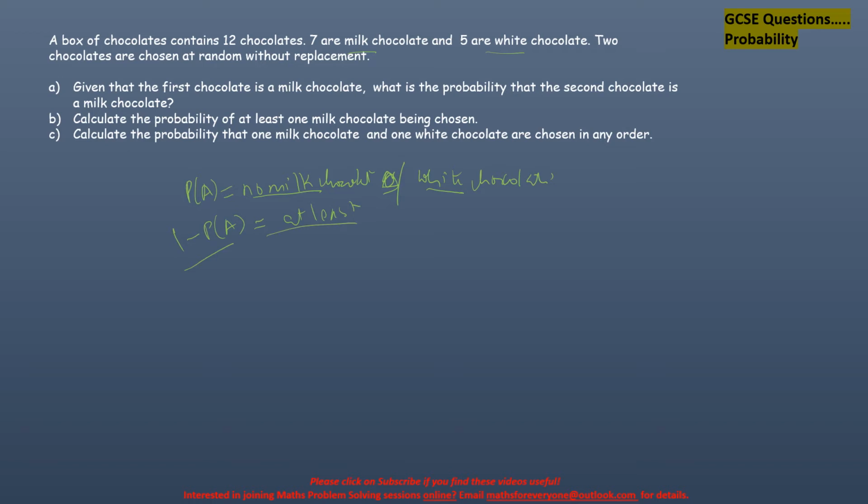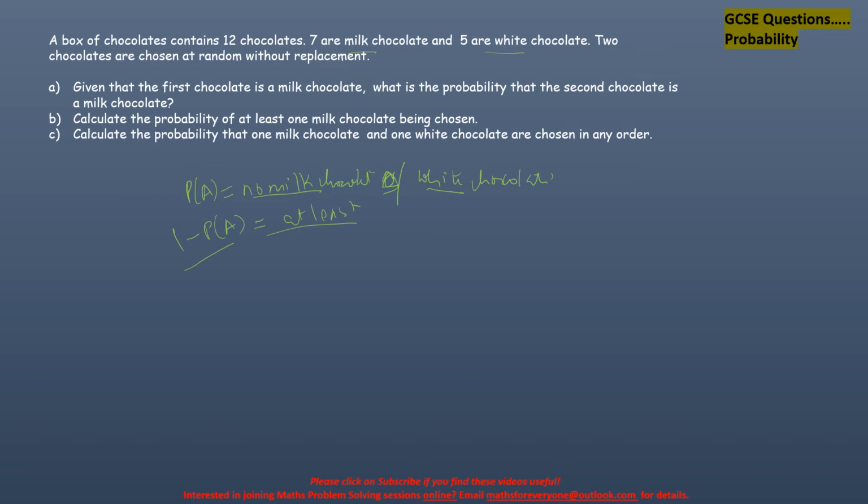Bearing that in mind, I think you already know the formulas by now. So what we have to do is at least one. So there are two picks. We have to have the first pick, which is a white, and the second one, which is also a white, or both are no milk.